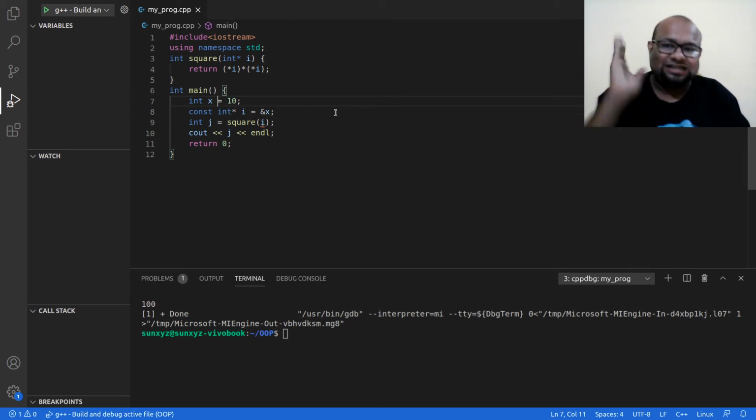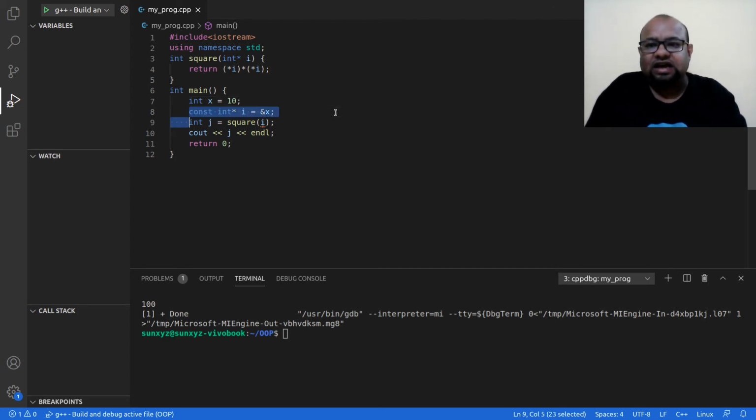So this is exactly what is happening over here. I have this pointer that I do not want anyone to change the value of, and I am passing it to this pointer that I want to change the value of. So if I pass this pointer that I do not want anyone to change the value of over here, then there is going to be a problem. I hope you can see that.